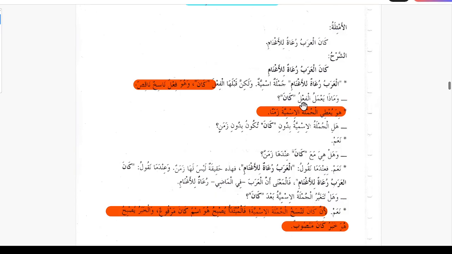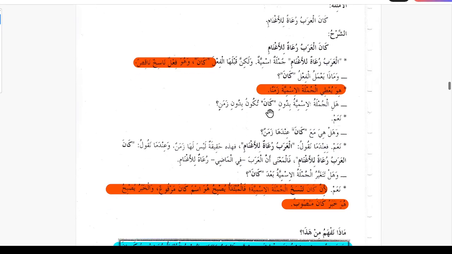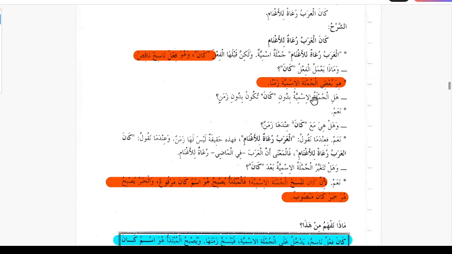Wamaza yamalu al failu Kana, what does the fail Kana do? Huwa yuti al jumla ismiya zamanan. In other words, Jumla Ismiya gives Kana the action, or Kana gives Jumla Ismiya the time. Huwa yuti al jumla ismiya zamanan. So it gives Jumla Ismiya a time.